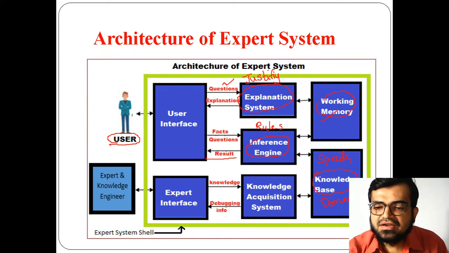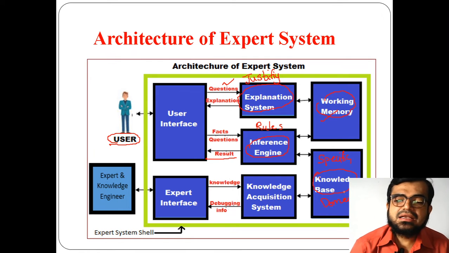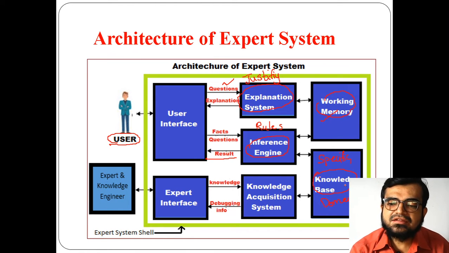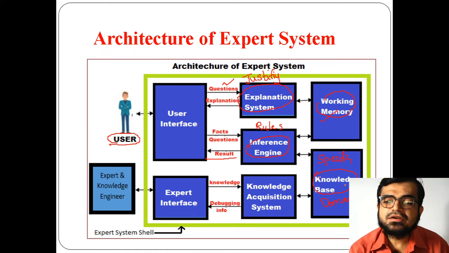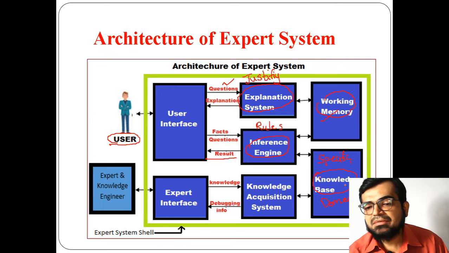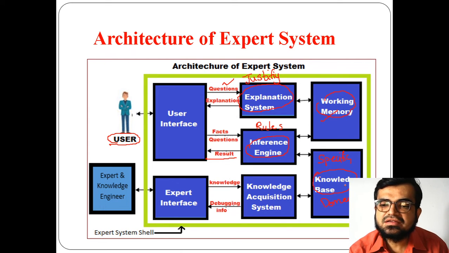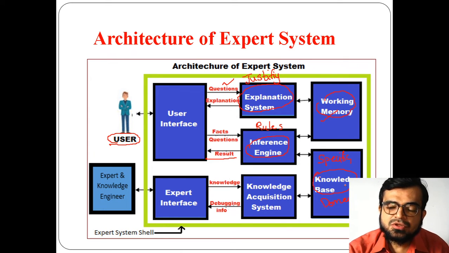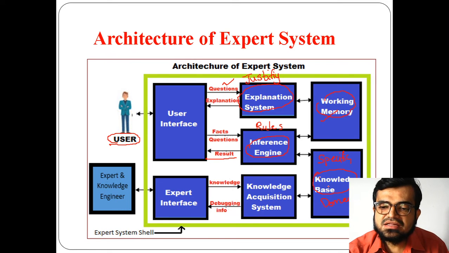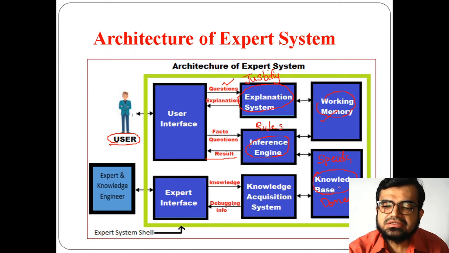That means, for example, like we have taken MYCIN, which handles blood infection related queries, right? So the information it provides is specific to that domain only. That's why this knowledge base contains the information for the specific domain for which this expert system is built.